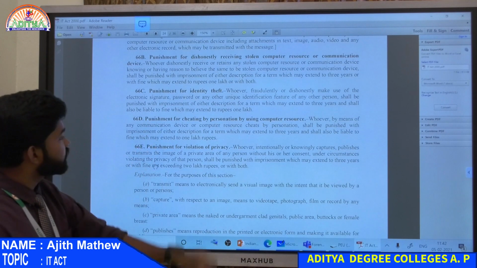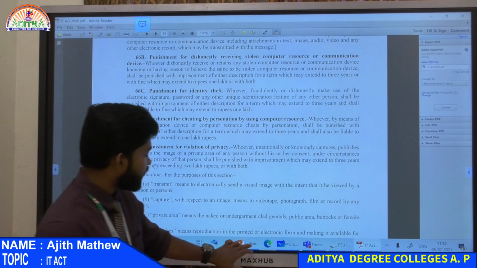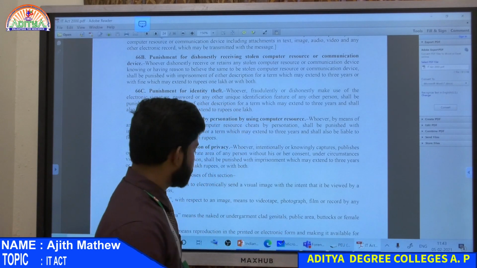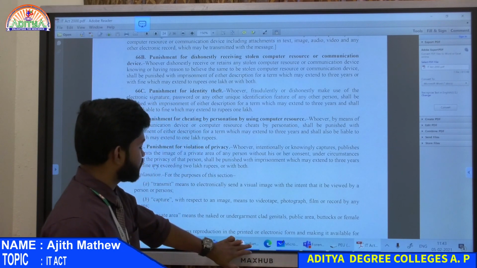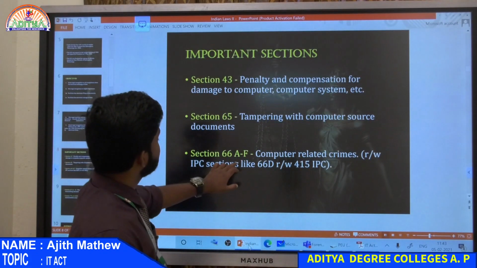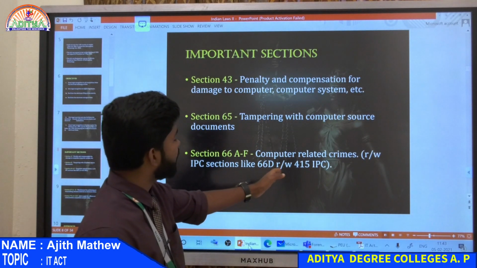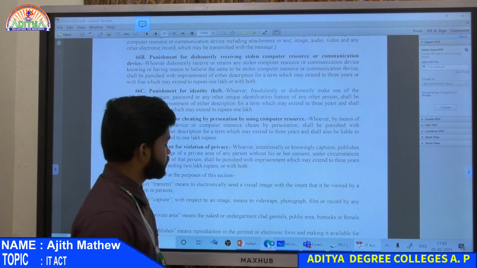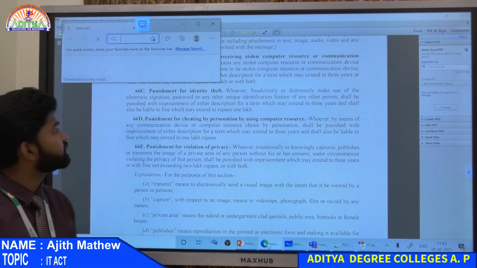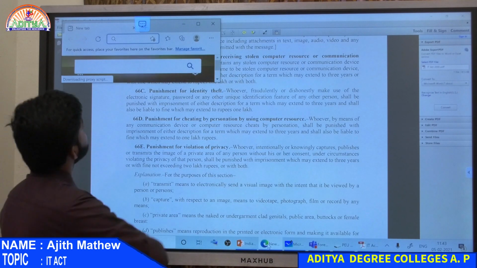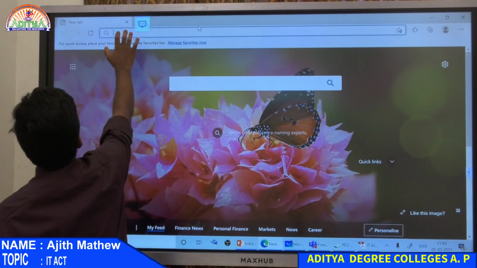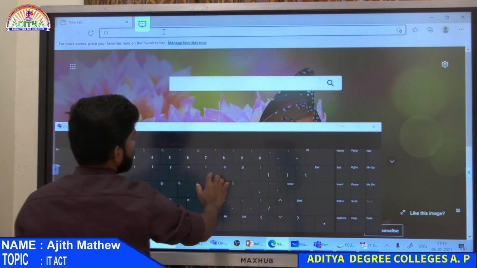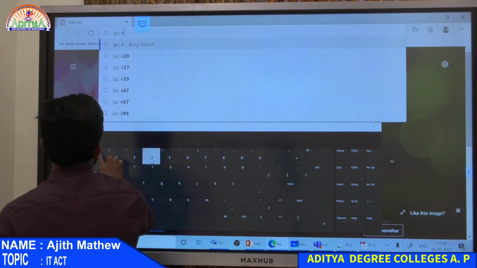So whenever you are reading about cheating, you can read it with IPC sections. You don't know what cheating is, right? So how will you know what cheating is? Whenever you are reading sections, read with IPC 415. 415 stands for cheating only. So we will check what is 415 in IPC. Just need to type IPC 415.